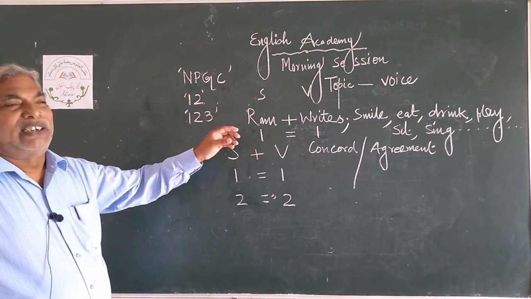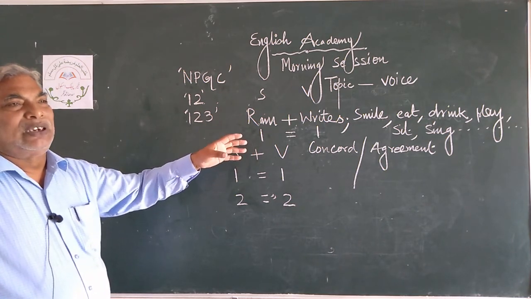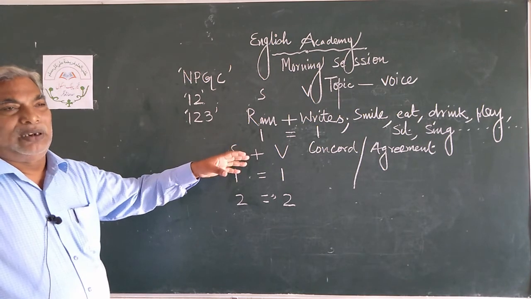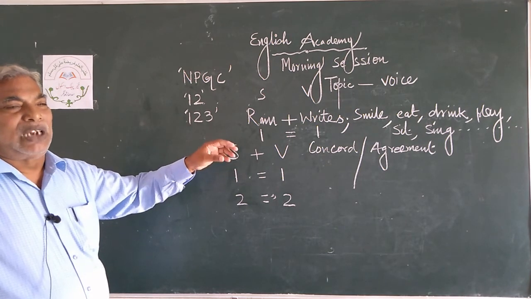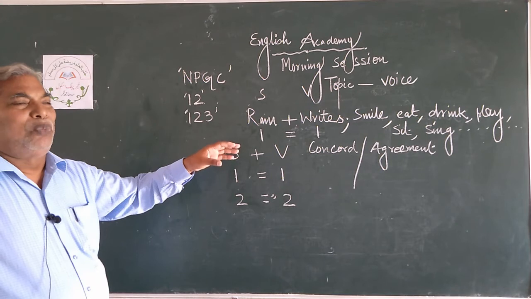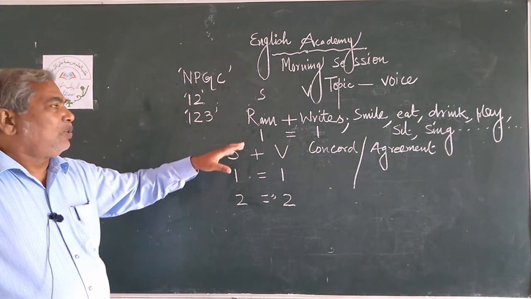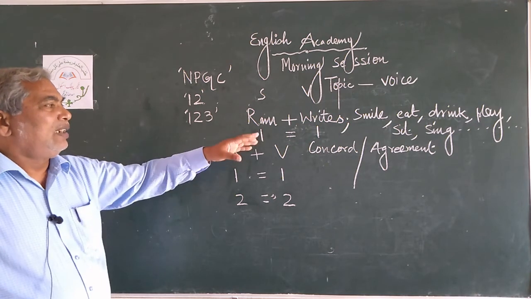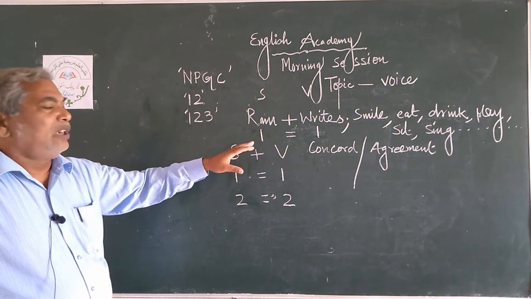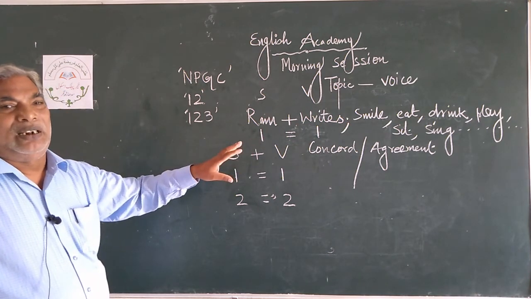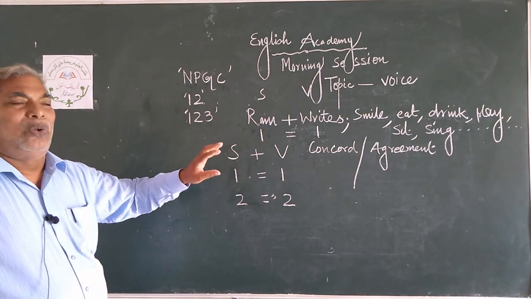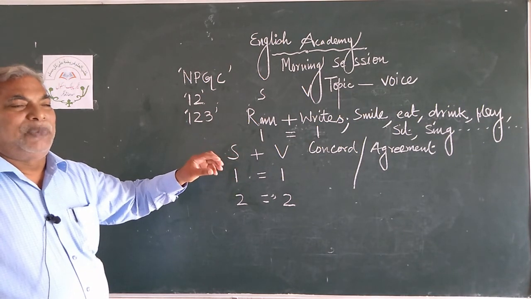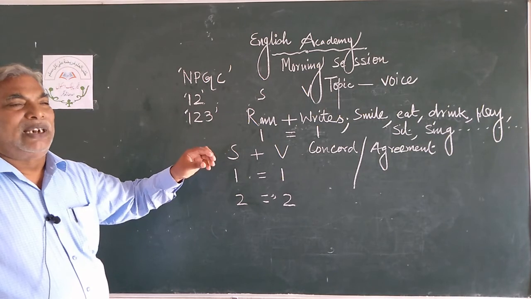In grammar there is one chapter, subject verb agreement, subject verb concord. A very important chapter. Ram is 1, writes is 1, and now the equation is balanced. No mistake is there. There is no grammatical error.